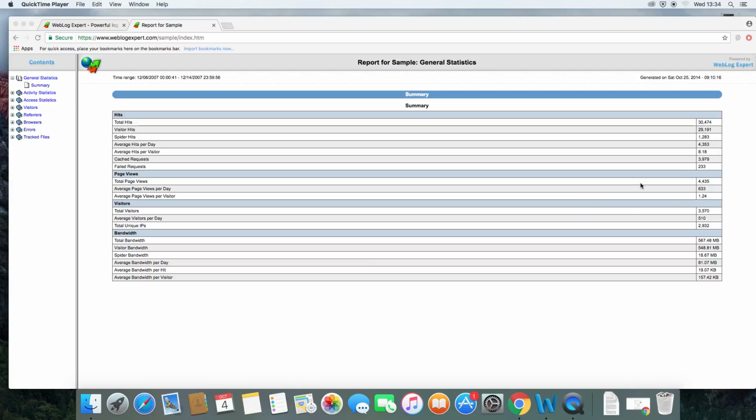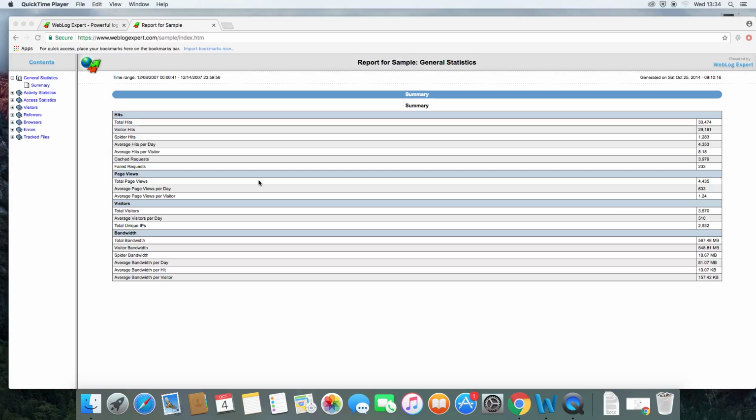So you can see that the total page views is 4,435. You can see they're averaging 633 pages per day, and that's 1.24 per visitor. So you can see the total visitors is 3,570, and they're visiting an average of 510 pages per day.